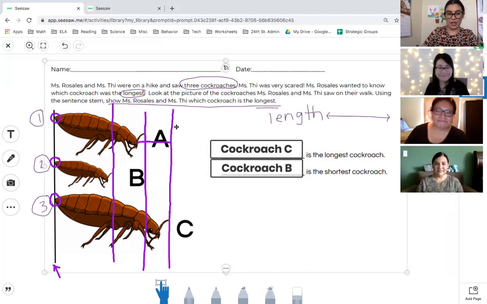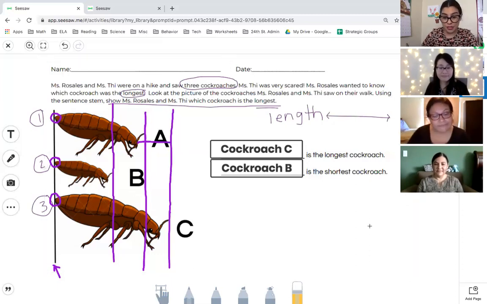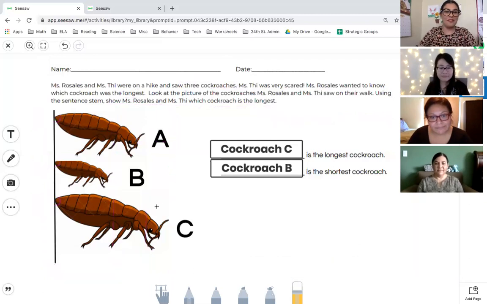I know. So we see here that cockroach C is the longest cockroach. Cockroach B is the shortest cockroach. And we did that by using our reference points. But there are other tools you can also use on Seesaw to help you, right? So if we wanted to, let's erase the drawings. If we wanted to erase the drawings, we can use our 10 rod, right?